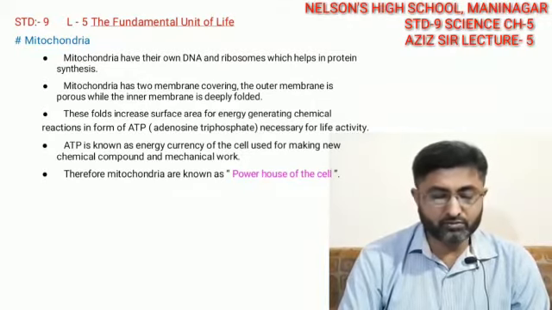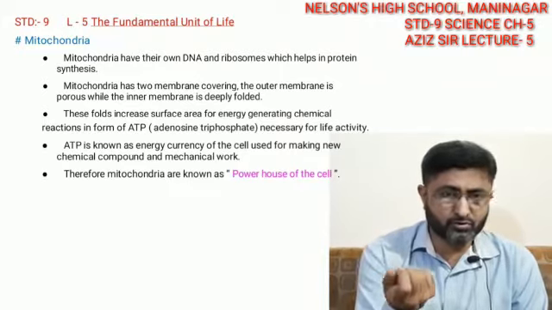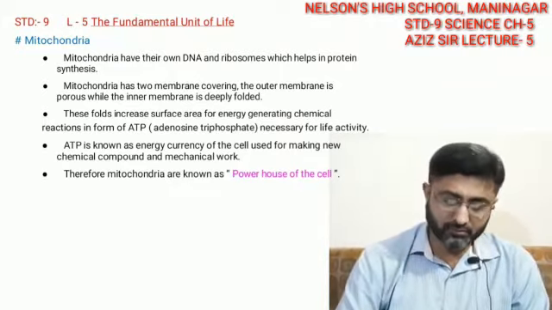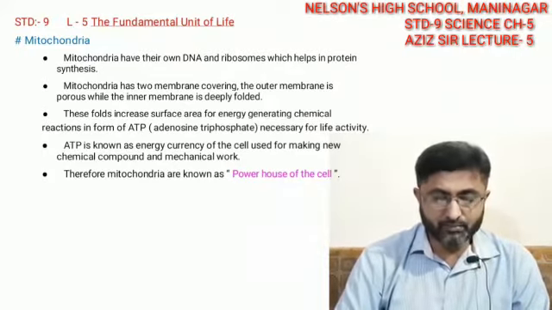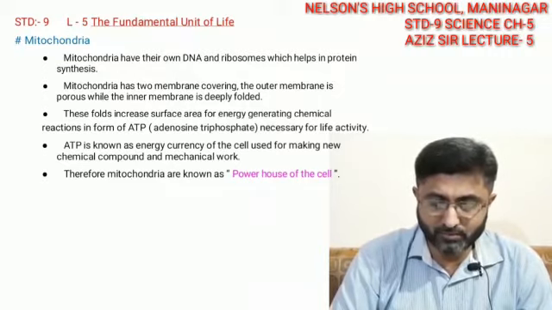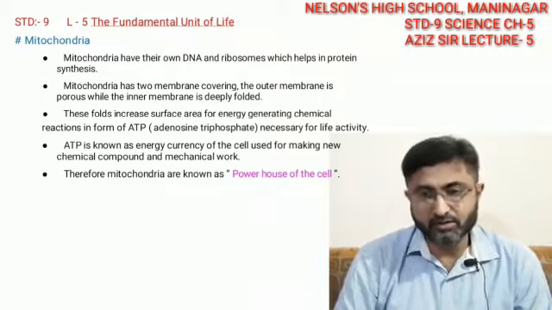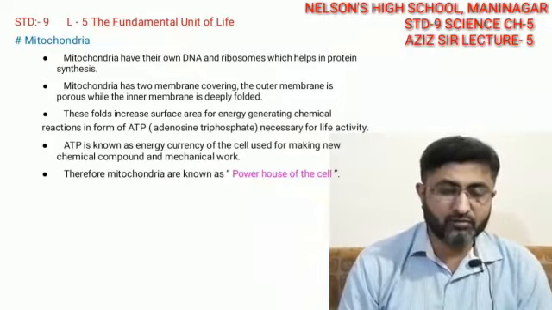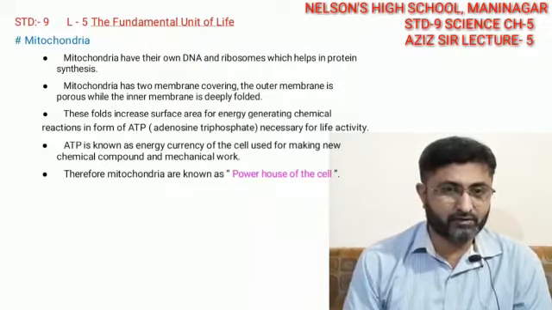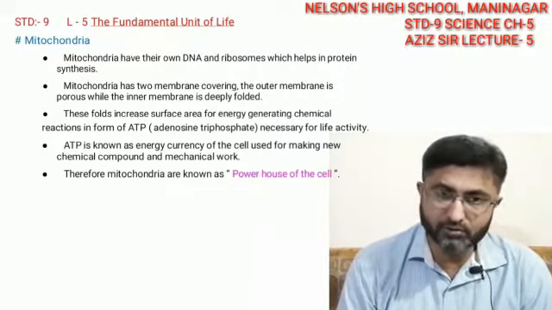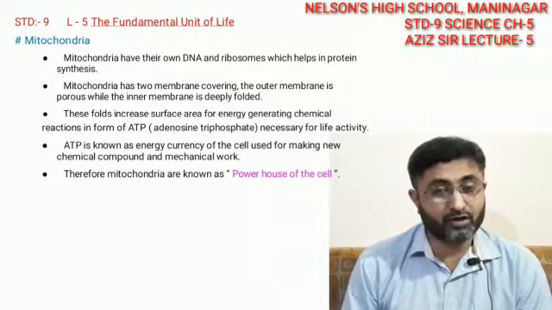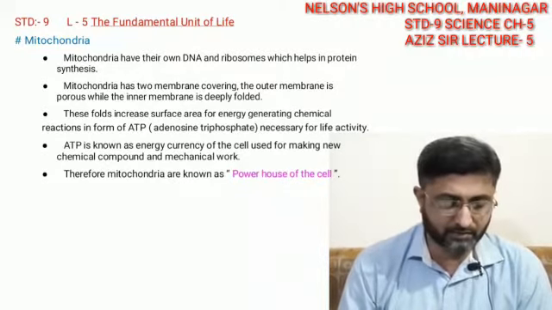Therefore ATP is known as the energy currency. Like we have notes, 50 rupees, 100 rupees, which are worth buying the same amount of things back, ATP is like a currency of the cell used for making new chemical compounds and for mechanical work to be done. When we are moving our hands, it is because ATP is stored inside our body, manufactured by our cells, and the muscles utilize this energy for movement. So ATP is a currency basically, useful for chemical activities and mechanical activities.